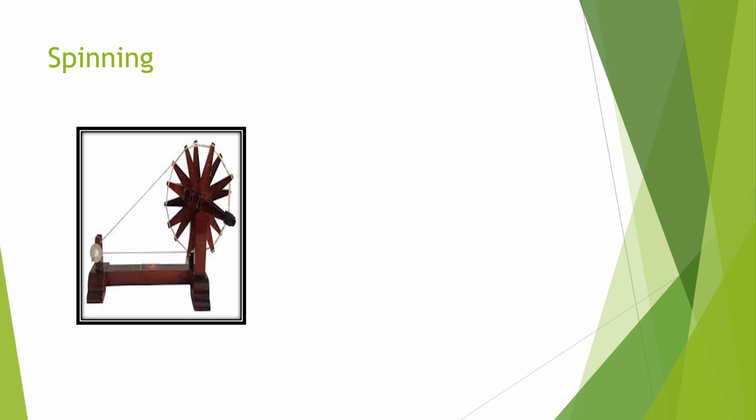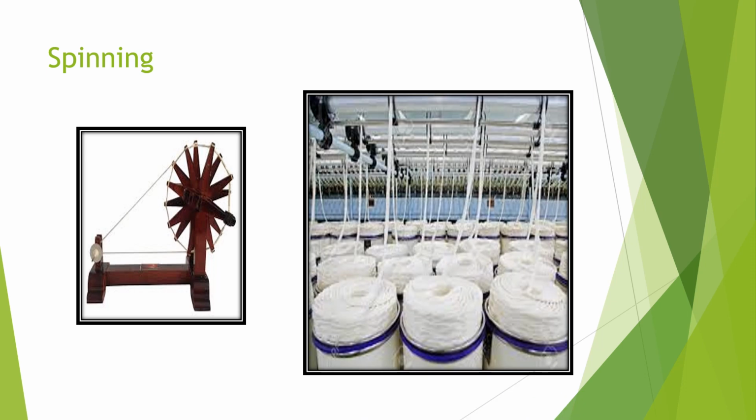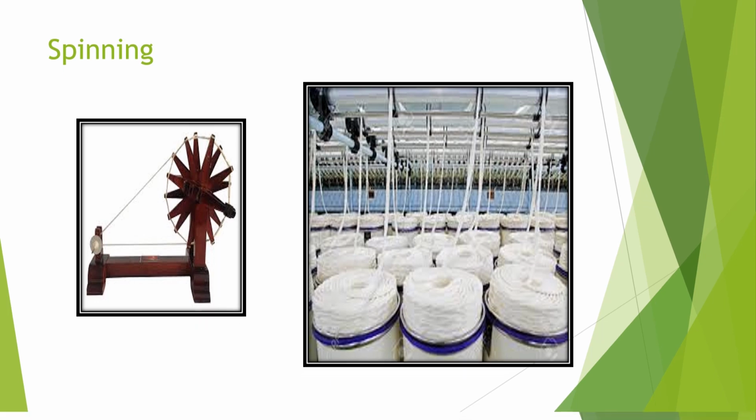You can see the charkha which we used earlier. But now machines are used to make the yarns. Now the next process is weaving.